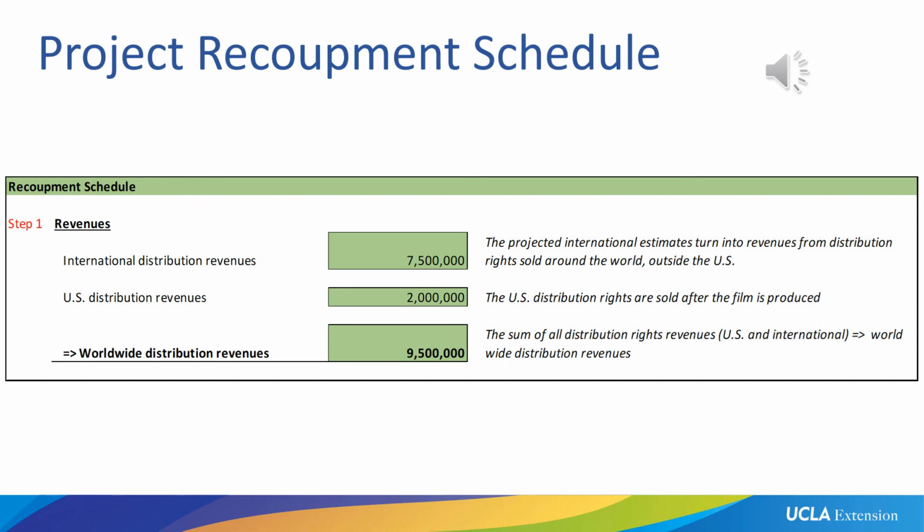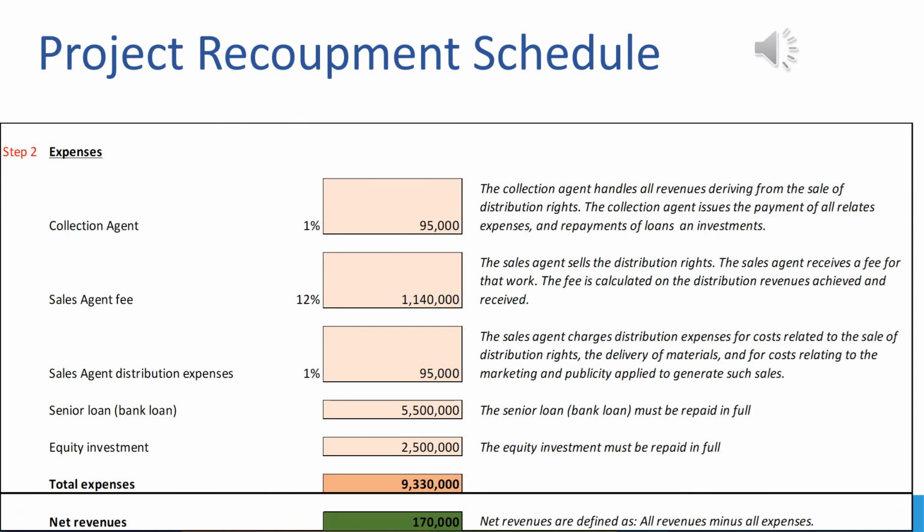Now, how does that work with the fact that we already spent $10 million on the budget? Aren't we losing money here right now? Well, let's figure out if we're losing money by looking at all the people that we actually have to pay, because there are a few people that want to make money. There's a few loans we have to pay back. There's a few investments we have to pay back. So let's look at what this exactly entails.